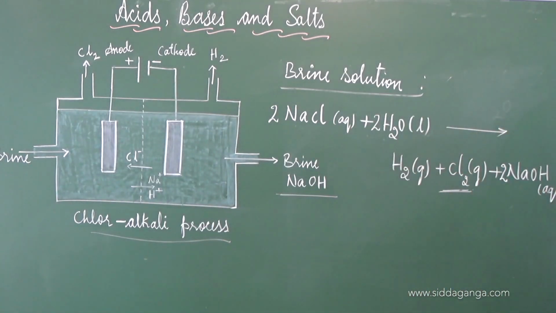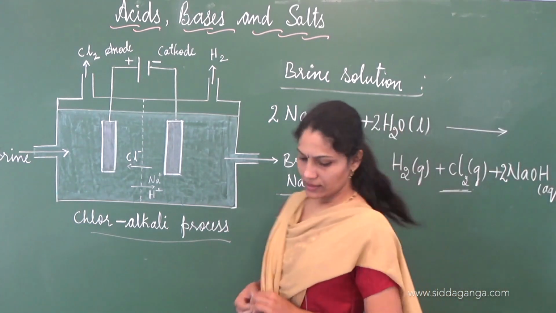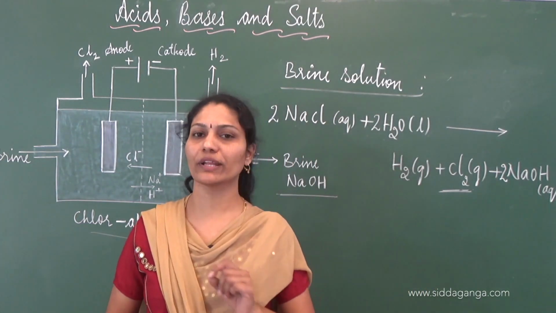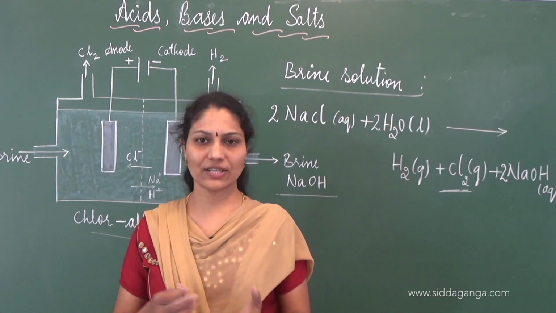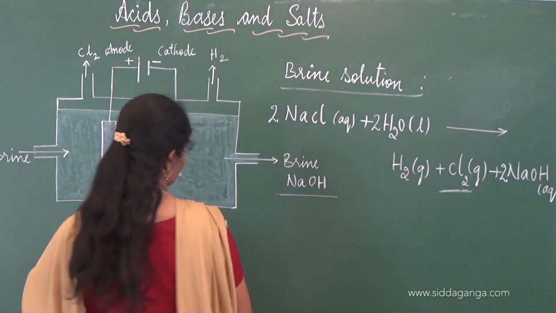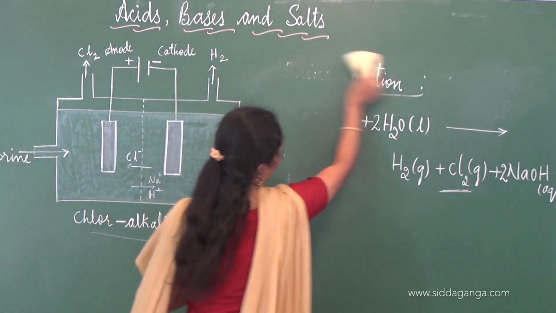Is this clear to you? Alright. So the 3 important products obtained are hydrogen, chlorine and sodium hydroxide. Let's understand the uses, the applications of each of these products. The very first being hydrogen.